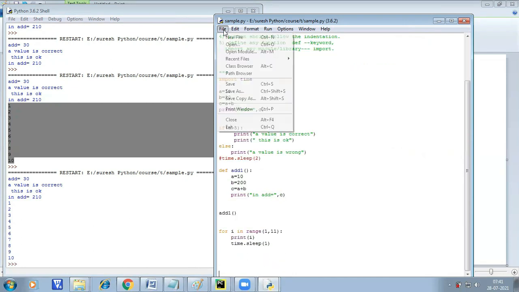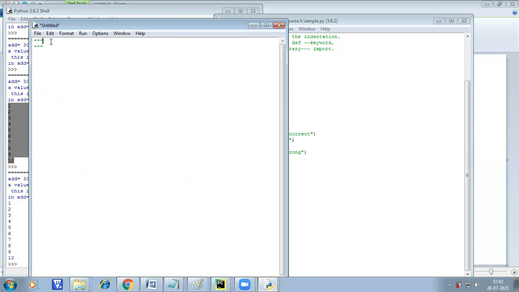I will just take another file. Do you remember how to read inputs and how to write output formats? Okay, so I will explain it to you.